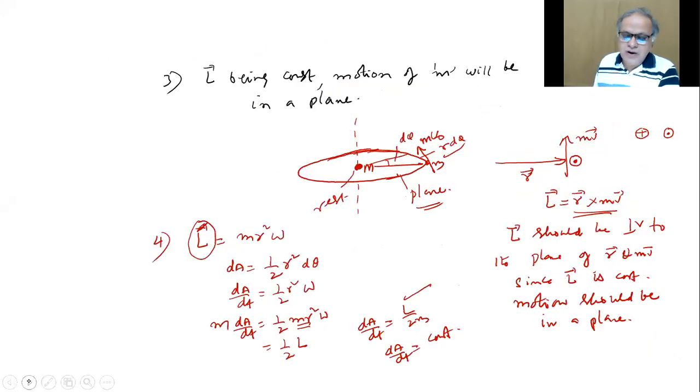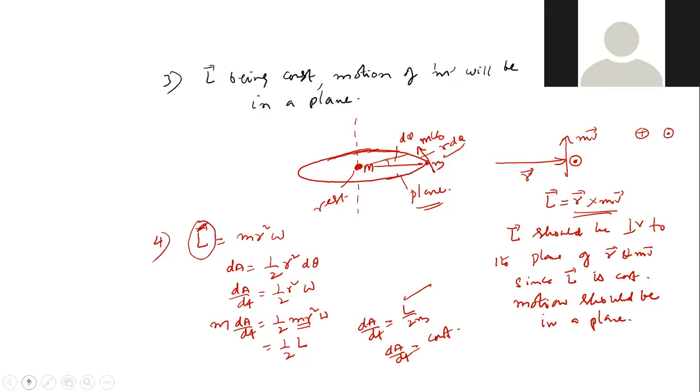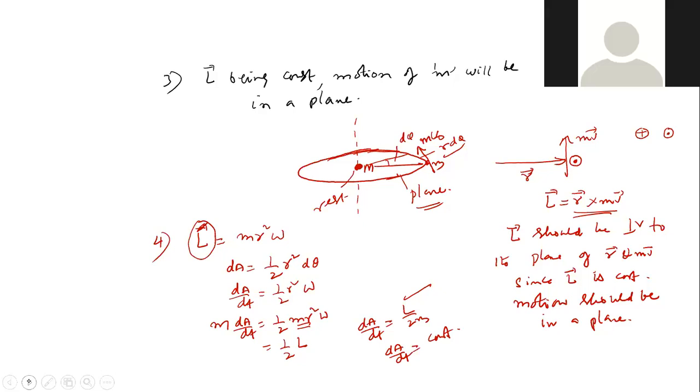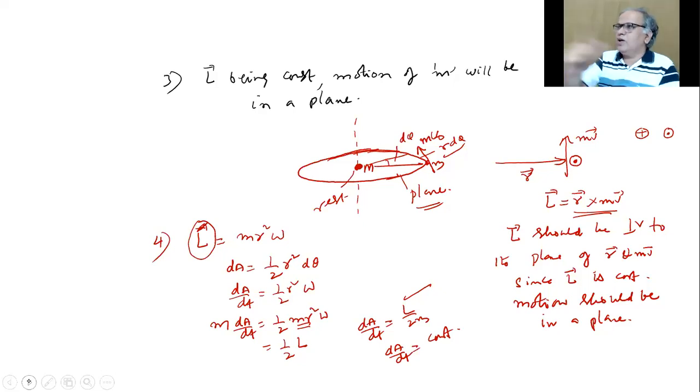Now, L being constant, motion of M will be in a plane. This is very, very important. You know, our solar system is how? Anytime you show the planets around the sun, how will you show them? Like 3D, okay, but do we show Earth going this way and then Jupiter going that way? They'll be swirling around. It's like a disk, a solar disk. It's not one here, one there, like that.